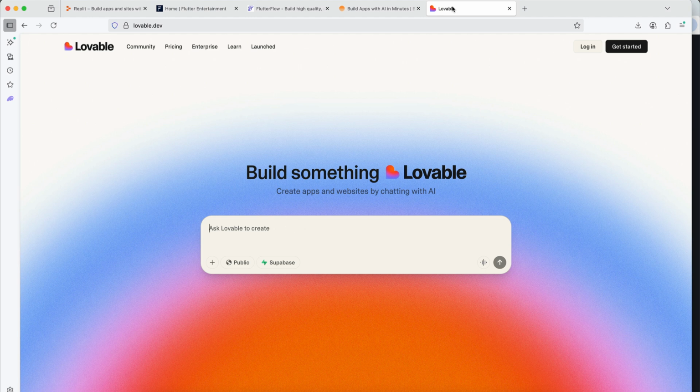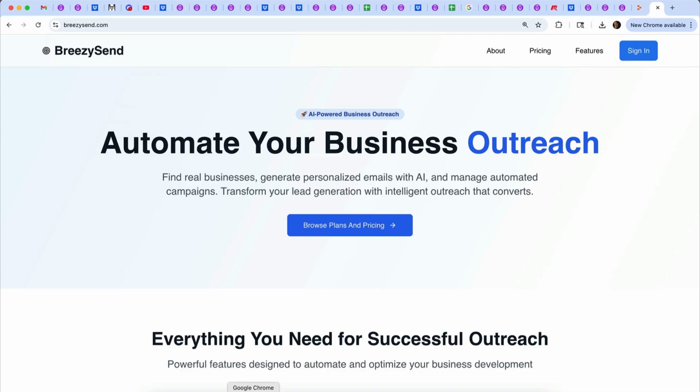Now, the reality is that in my case, even though I created a prototype in one day, to refine it and to add all the right features and to create the right usability took more like a month for me because I had to be detail oriented. I ran into bugs, but I was able to launch my own tool. This is my tool, Breezy Send. This tool looks up the email addresses of businesses and then uses AI to write a business pitch to them to sell something and then sends those emails out to them. So it's kind of a marketing outreach tool.